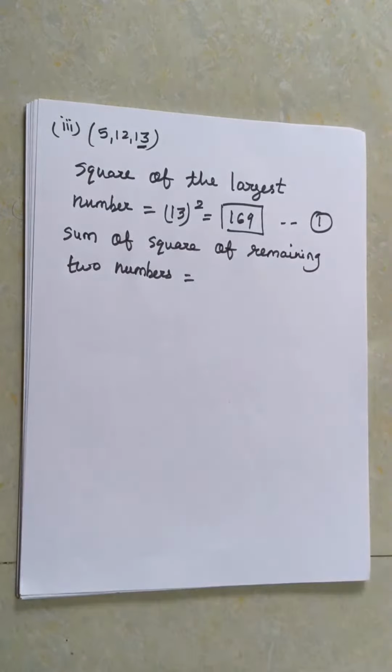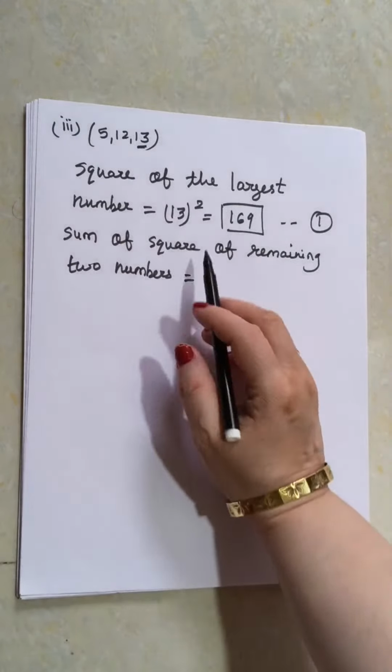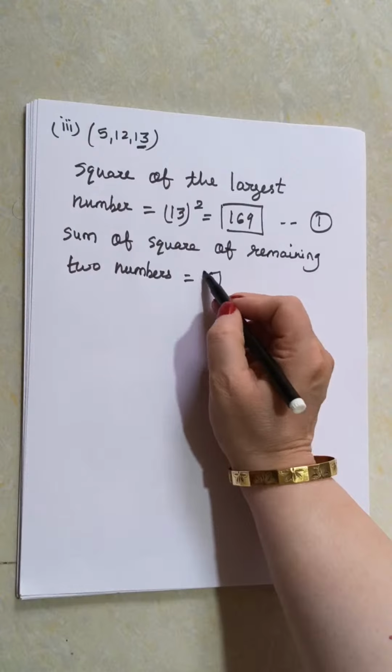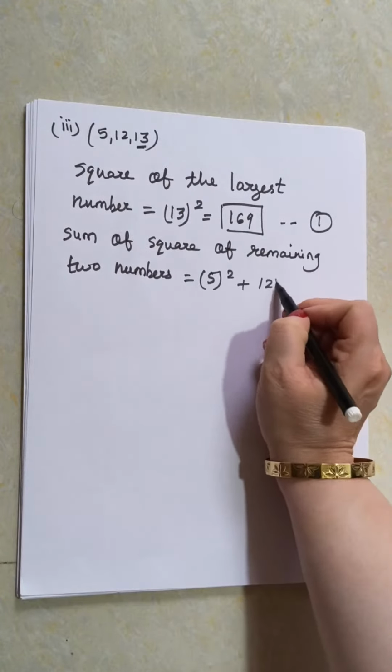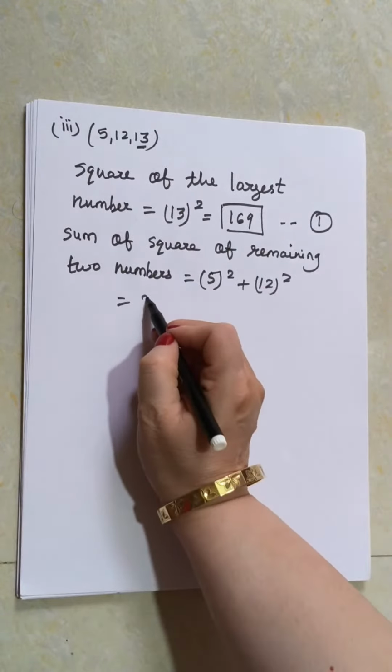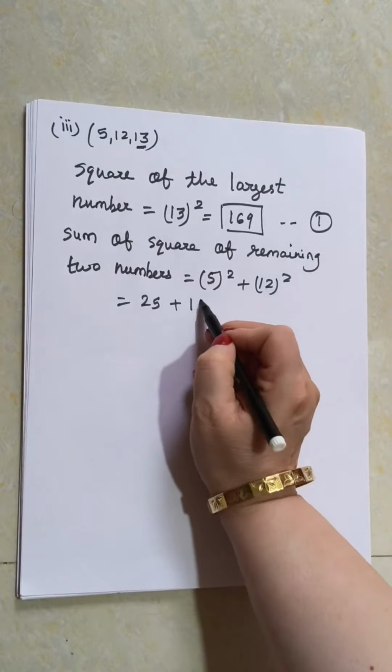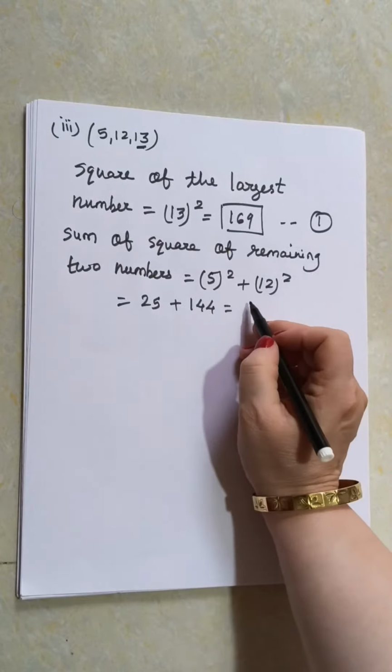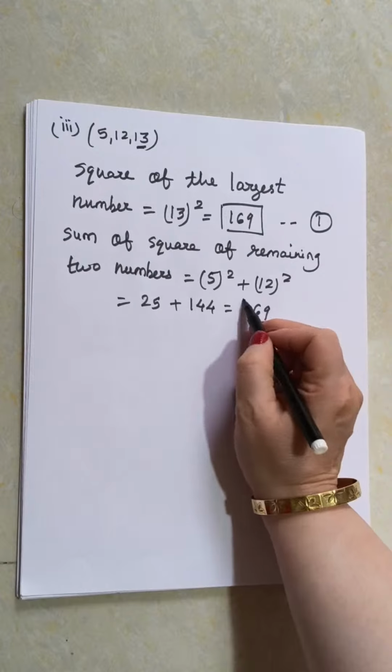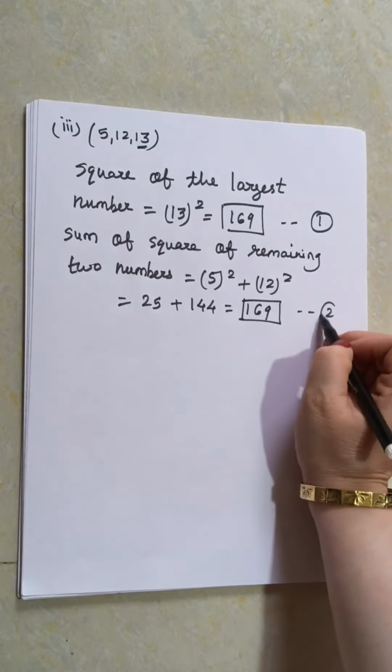So which are the remaining two numbers? The two numbers are 5 and 12. So 5 square plus 12 square. 5 square is 25. 12 square is 144. So it is 169. So this is my number 2.